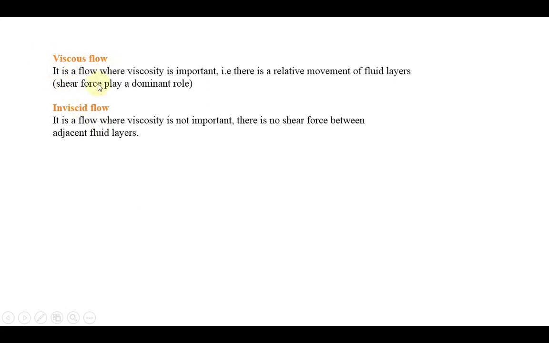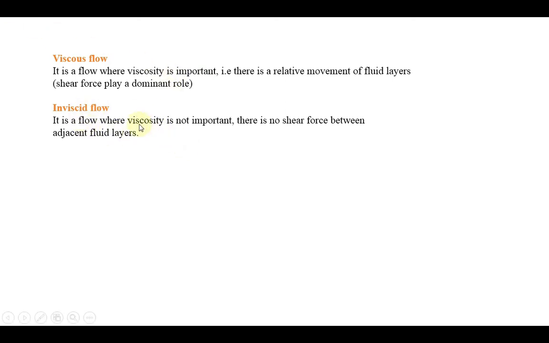The last one, the viscous flow and inviscid flow. Okay, the viscous flow and inviscid flow are very difficult to define because they involve so many parameters. I am just trying to give some points about the viscous flow and inviscid flow. It is a flow where viscosity is important. Viscosity is more dominant. Okay, the shear stress value is more dominant in the flow. That type of the flow is called viscous flow.